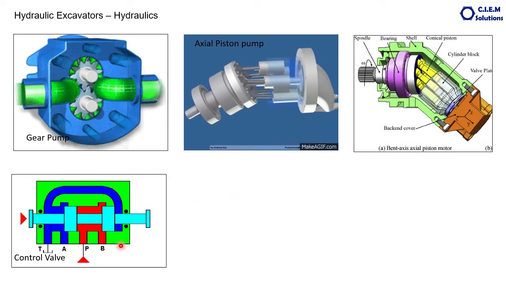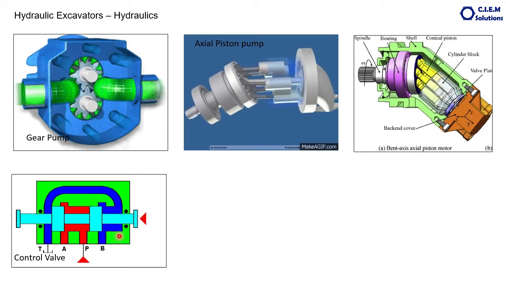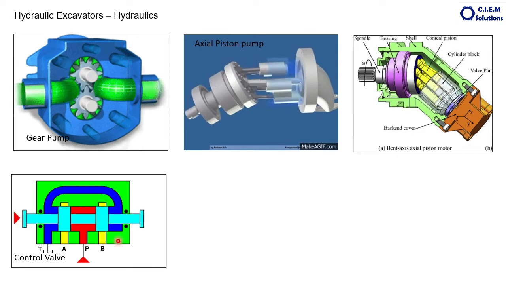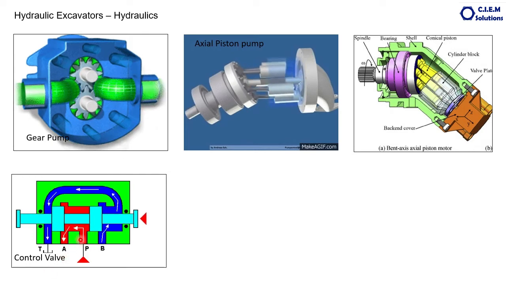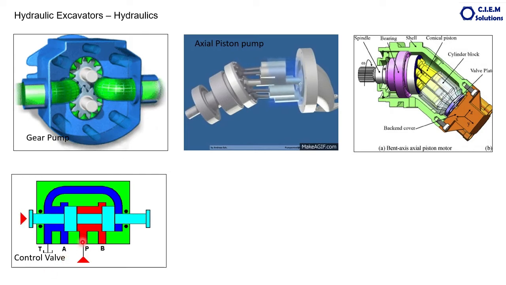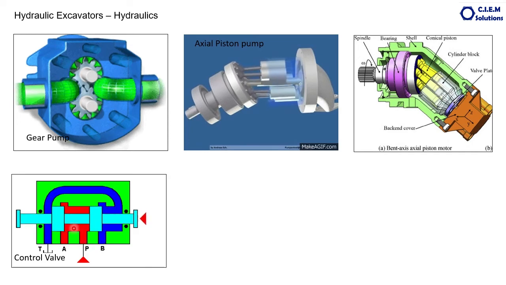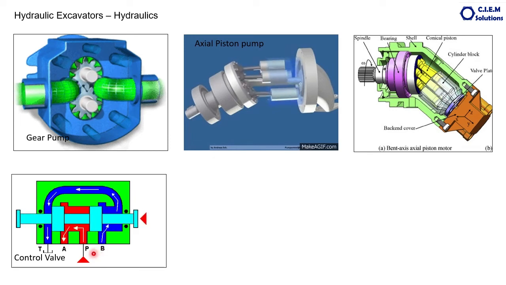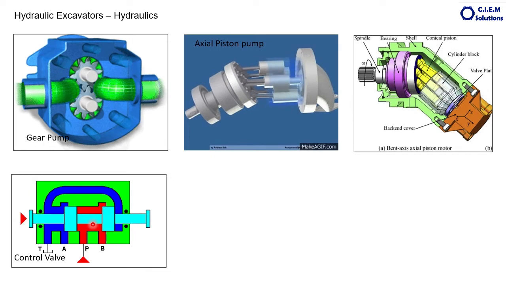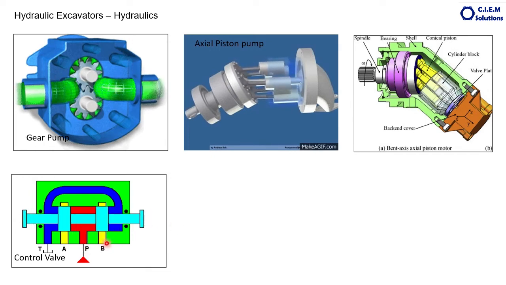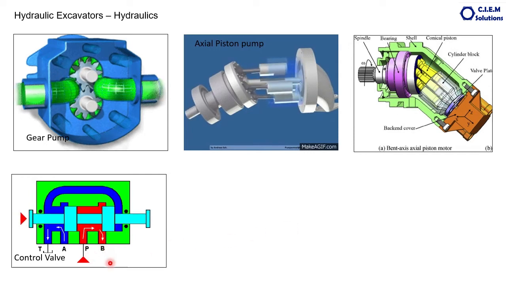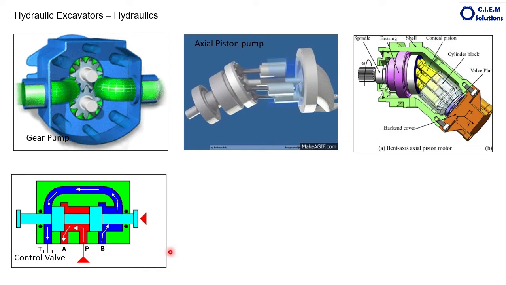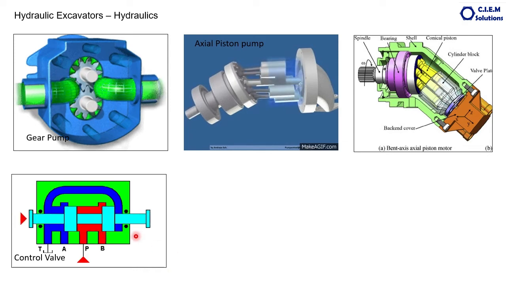Engine is over, pump is over, motor is over. The next component will be the control valve. A control valve is a device where oil is always available. The red one is the pressurized oil coming from the pump, available here. If no work is required, oil will just flow back to the tank. If we want to supply oil to any of the implements, the valve will be moved like this and oil will go through this passage to the cylinder. If you want to move it back, it will go back like this. This is how the control valve functions.